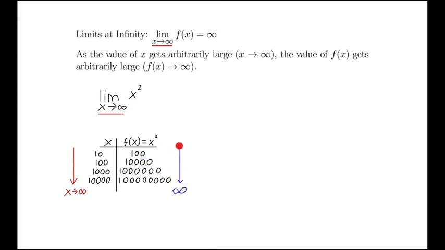You could say that they're approaching infinity, and we can write this as the limit as x tends to infinity of x squared is equal to infinity. In this case, we actually say the limit does not exist, but we clarify the limit does not exist, and in particular how it doesn't exist. It doesn't exist because it goes off to infinity, and we use this notation, equals infinity.